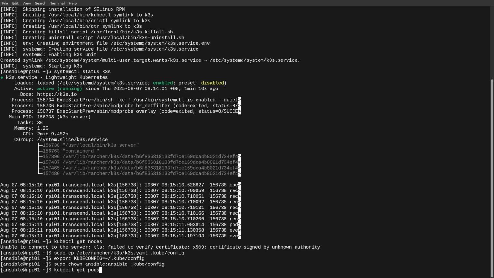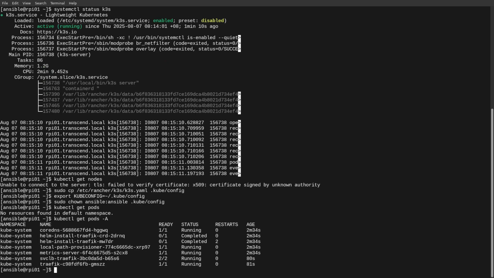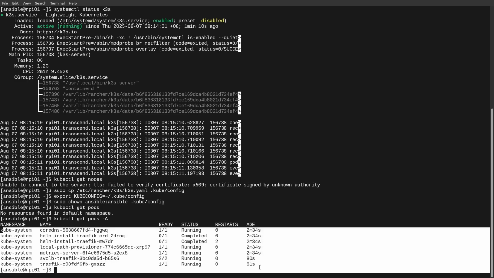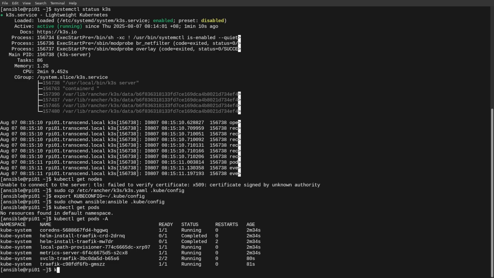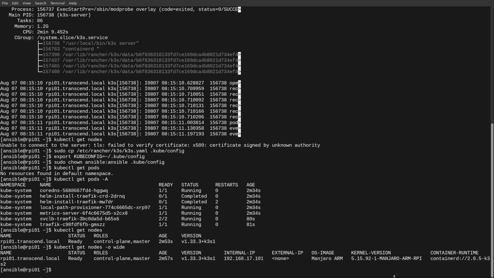Now we should be able to do kubectl get pods. I need to specify that I want to get from all the namespaces. You'll be able to see that all the services are already running. Then you should be able to do a simple command like kubectl get nodes. I can do the wide option as well to see more information on the Kubernetes. So that's all on the installation.